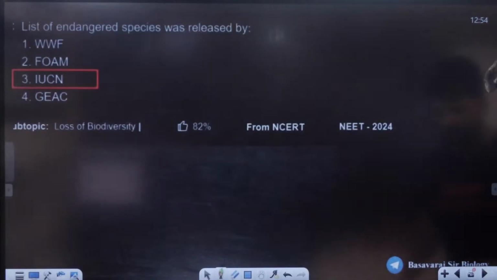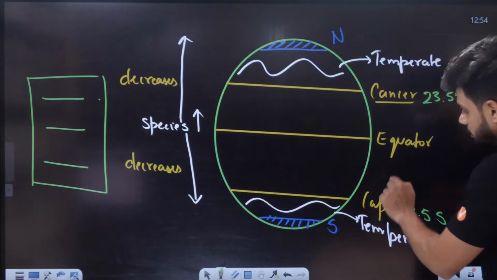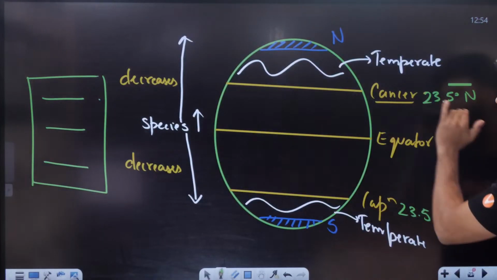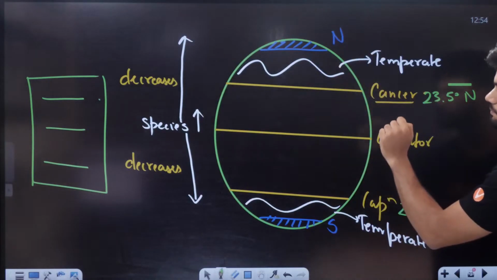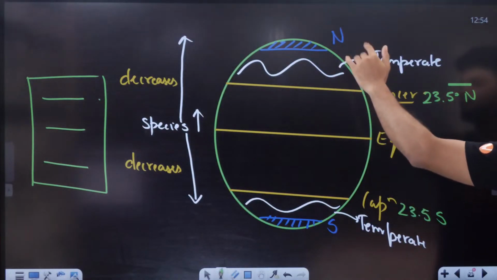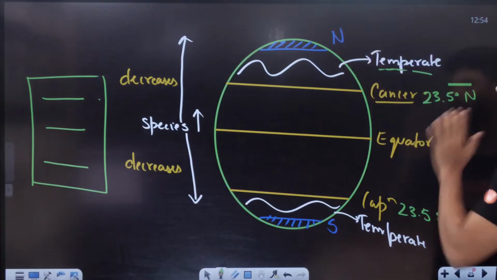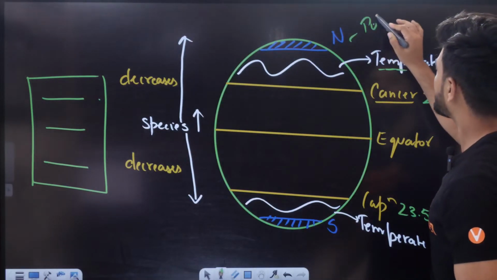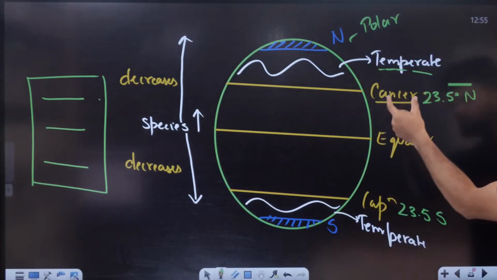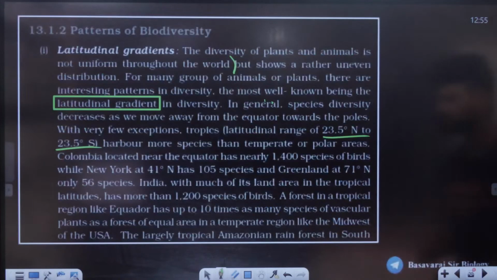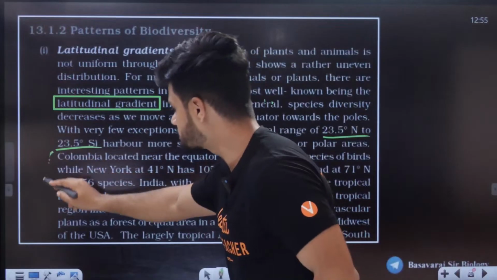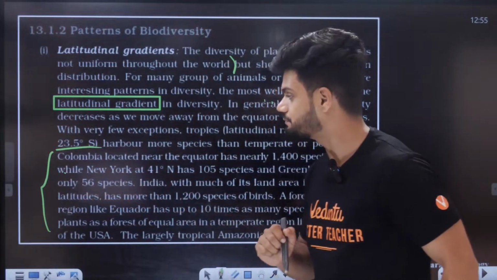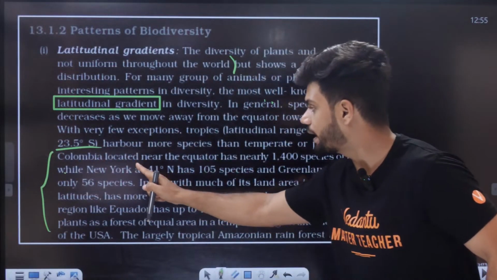So in these two regions, Tropic of Capricorn and Tropic of Cancer, you will have more species compared to temperate and polar regions. You will find more species near Cancer and Capricorn. One example they have given you, right here. The example given is Colombia, located near the equator.